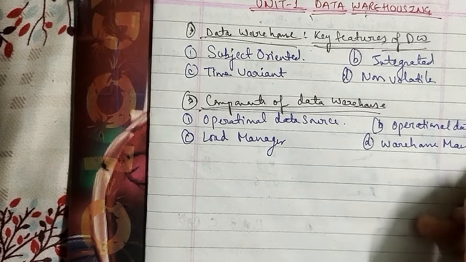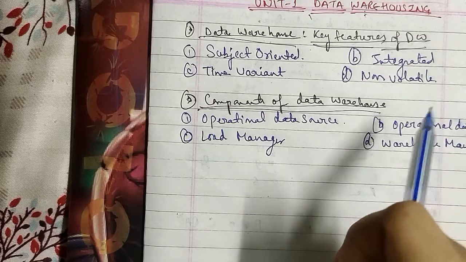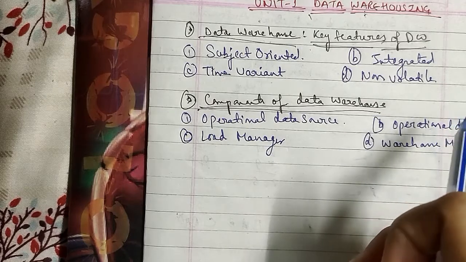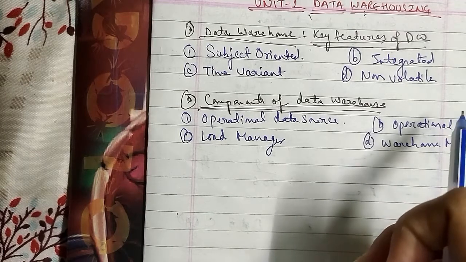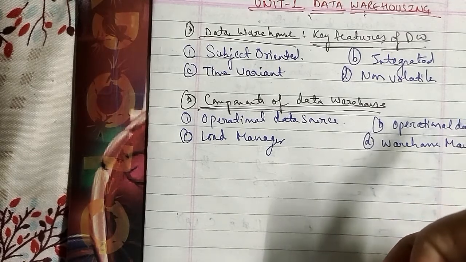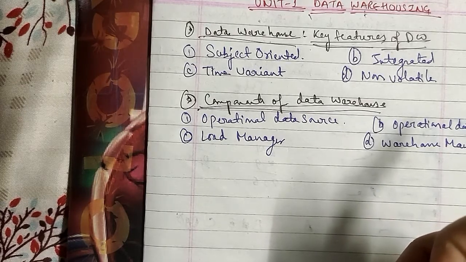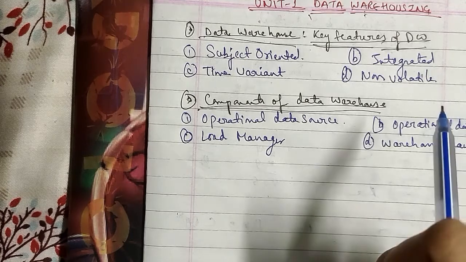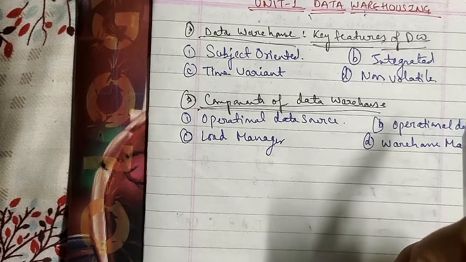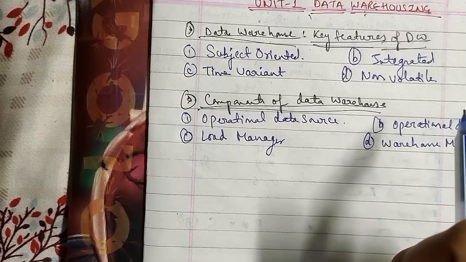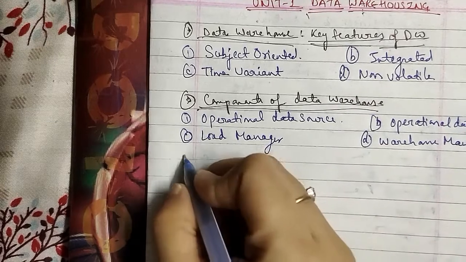The warehouse manager performs all the operations related to the management of data in the warehouse. These operations include analysis of data to ensure consistency, transformation and merging of the source data, creation of indexes and views, and backing up of data as well. Let's go ahead with the fifth component of a data warehouse, which is the query manager.